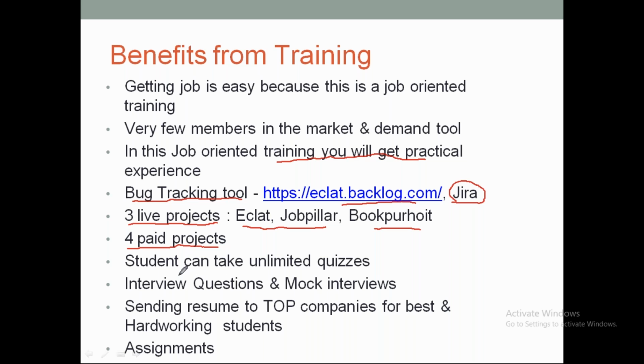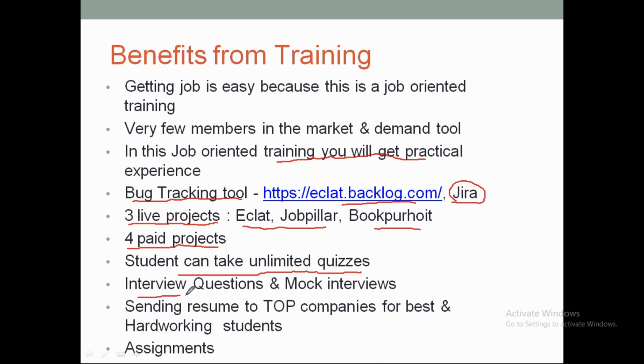Then we'll have a quiz concept for every topic. Whatever topic we discuss in our training program, we'll give you quizzes, so you can answer those questions and check your understanding of that particular topic and area. That's about the quiz.